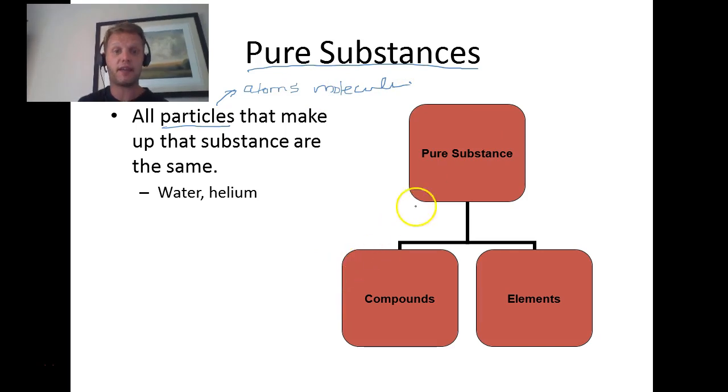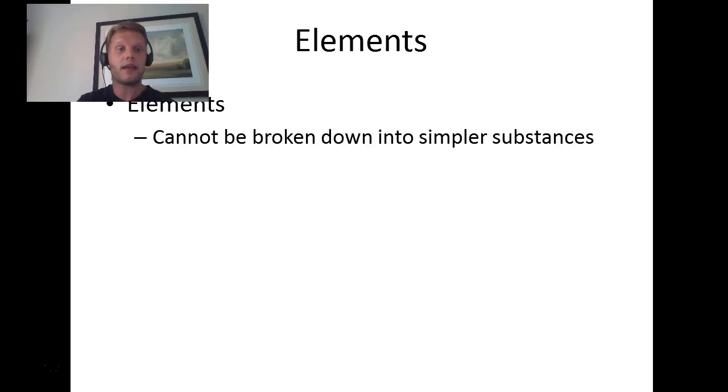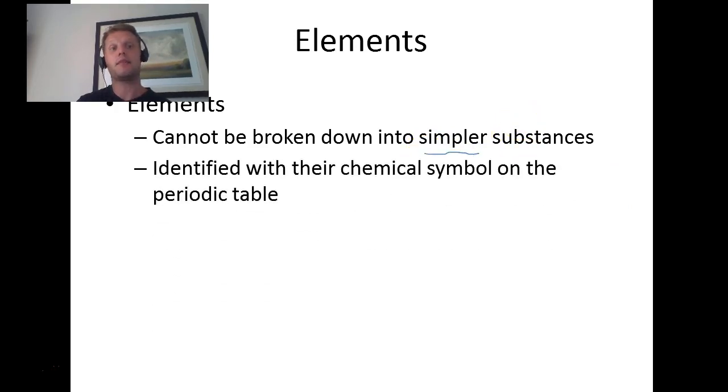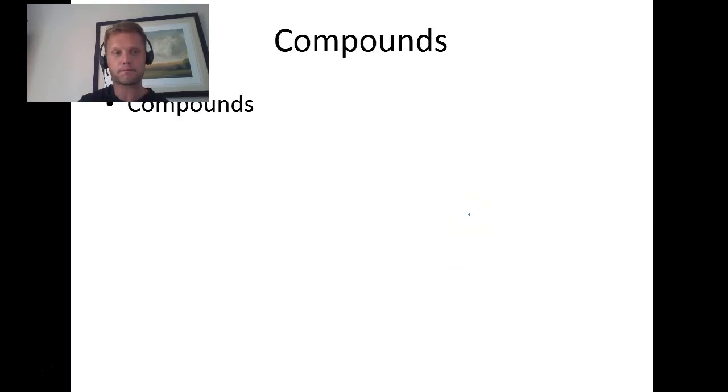And if you have a pure substance that is an element, it cannot be broken down into simpler substances. And these are the things that are found on the periodic table. For example, O, oxygen, hydrogen, helium, anything that's on there cannot be broken down any simpler. So we'll talk about what those are. But these guys, elements, are basically atoms. And this is important that we know that.